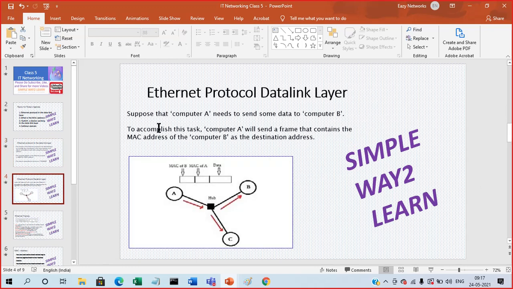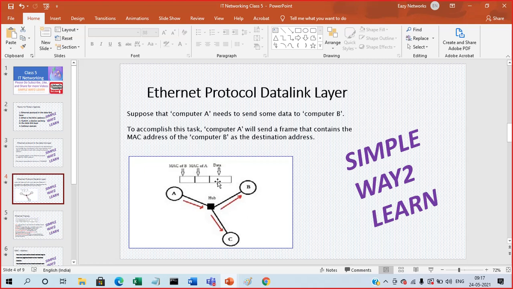Here you can see an example. We have three systems, system A, B, C, like our computers. Computer A wants to talk to computer B. What is basically required? For example, in our postal system, I need the pin code of the source, meaning the sending pin code, and the receiving pin code. Same in layer 2, we don't have any IP address or TCP application. We just have the data.